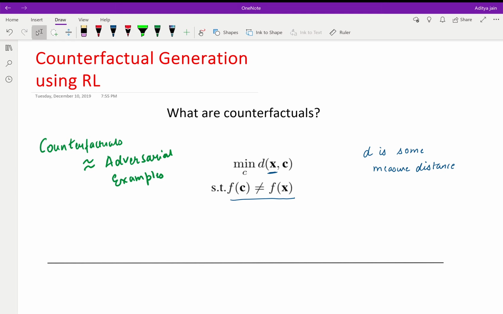Hi, we look at counterfactual generation using reinforcement learning. A counterfactual for a point x is the closest point in the input domain such that its prediction is not equal to the original prediction.